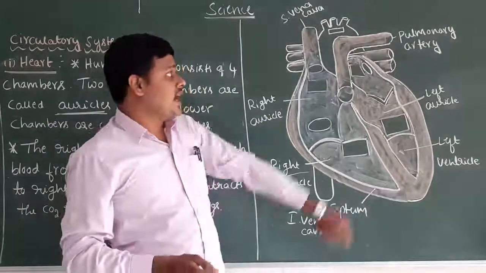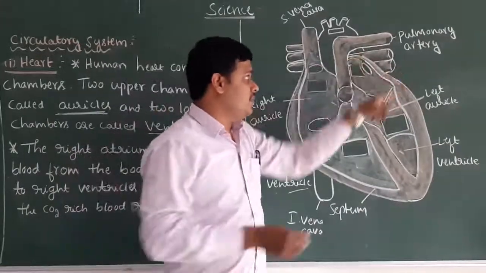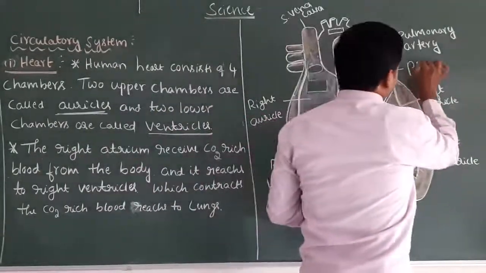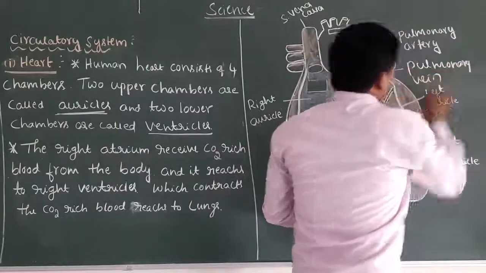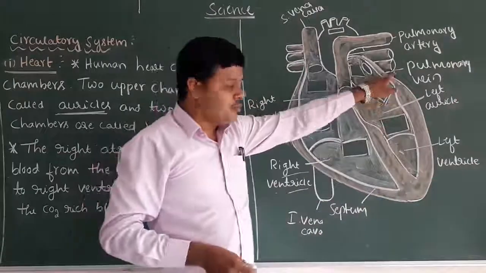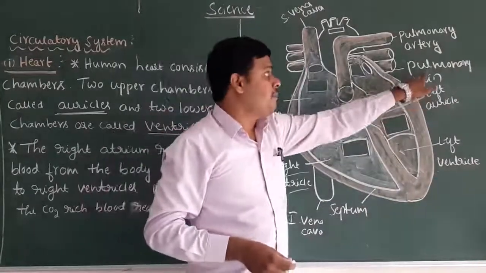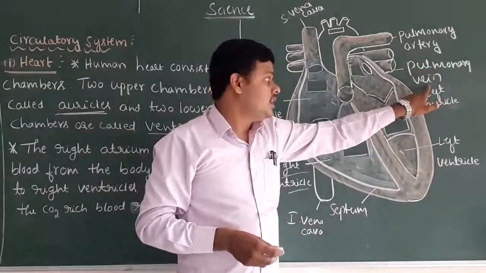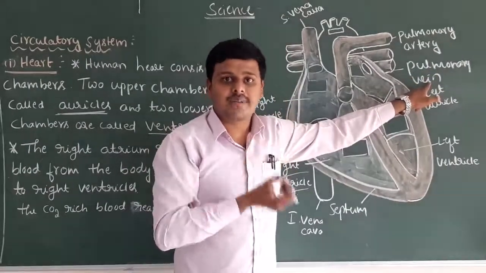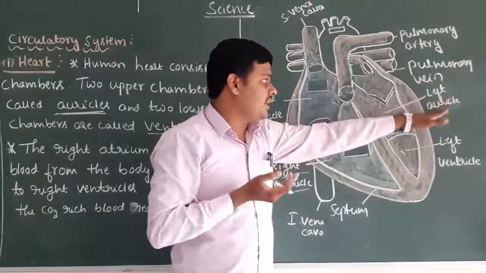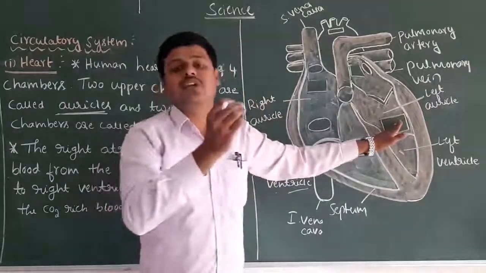Understand? That oxygenated blood comes again to the human heart with the help of the pulmonary veins. The pulmonary veins receive the oxygenated blood from the lungs and drop it directly into the left auricle.